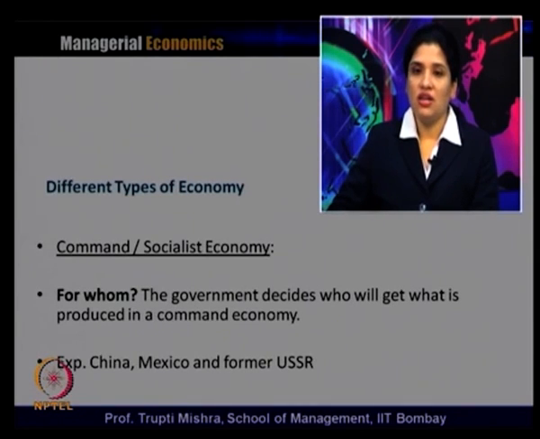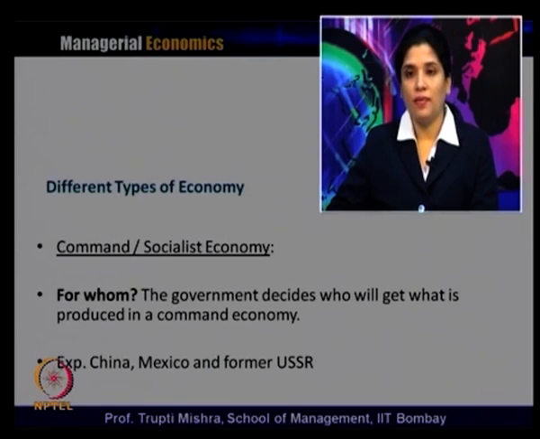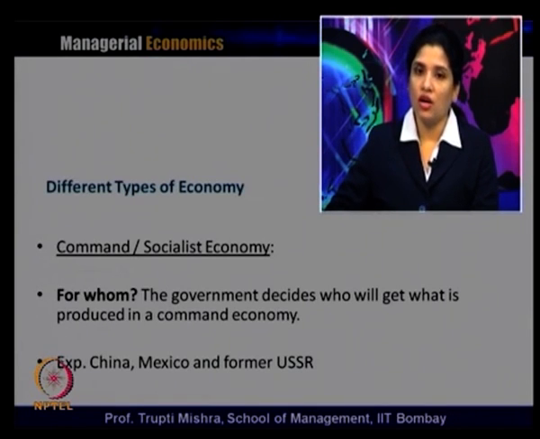What is the essential difference between the market or capitalist economy and the command and socialist economy? In a market and capitalist economy, there is absence of government intervention. The market forces are free, the invisible hand principle works, and the market forces, or the consumers and producers, decide what to produce, how to produce and for whom to produce.